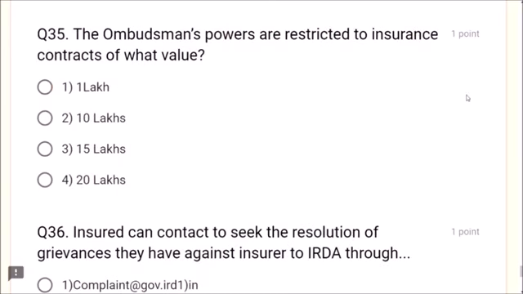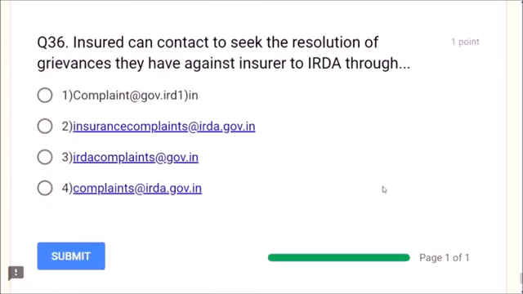Next, question number 35. The ombudsman's powers are restricted to insurance contracts of what value? What is the value of the ombudsman? 20 lakhs, friends. The answer is 20 lakhs. Next, question number 36.